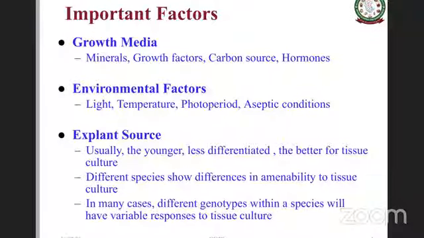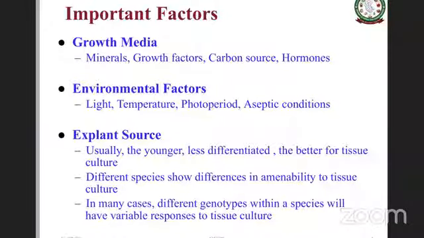In many cases, as we all know, even genotypes, different varieties within a species, vary in their response to in vitro culture. Many a time we need to optimize for the variety that you are interested in multiplying in vitro or using for transformation. You cannot just pick one, you need to optimize it.